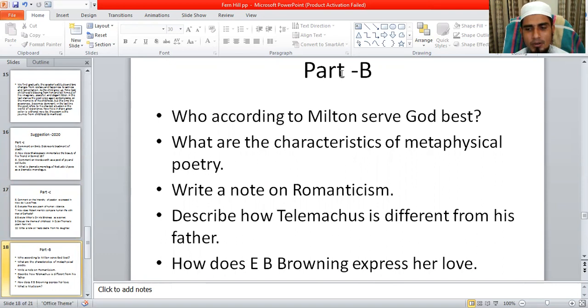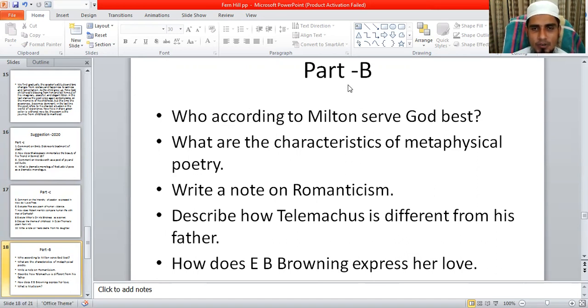You know, part B contains short answers, short questions. The answer to a short question may be at least 3 or 4 pages. You should try to make the answers to short questions at least 3 or 4 pages. If you practice this way, it will be helpful for you. These questions will be very helpful for the coming exam.